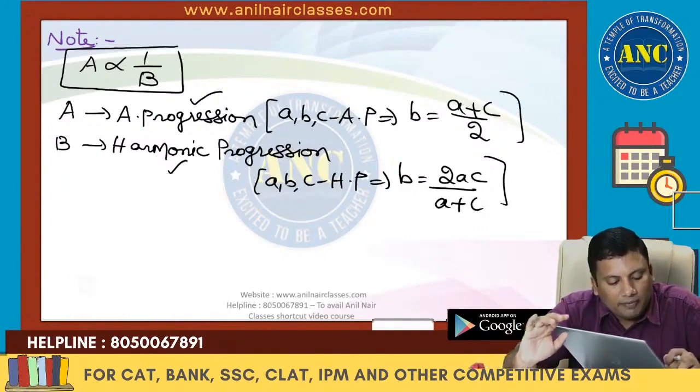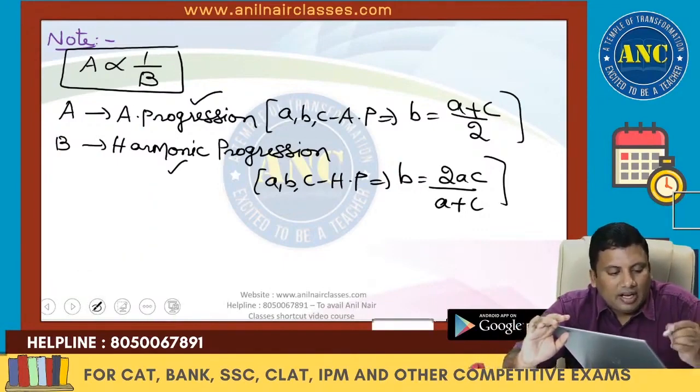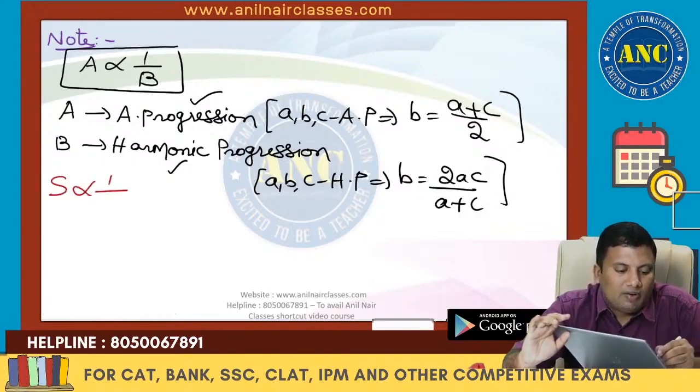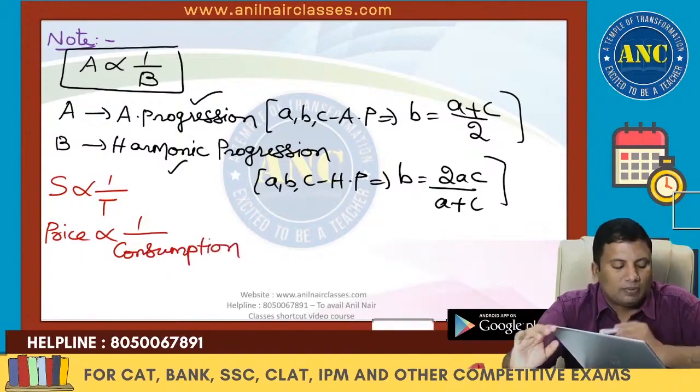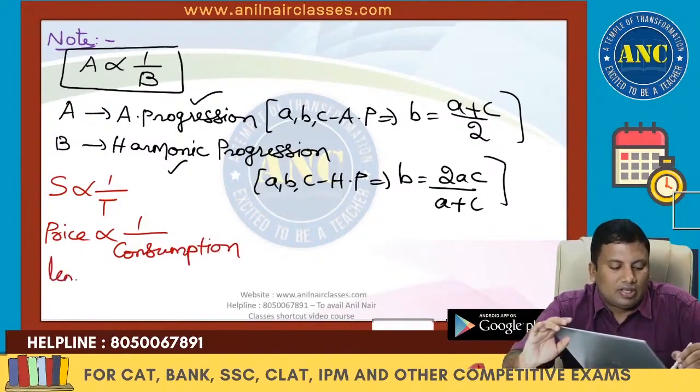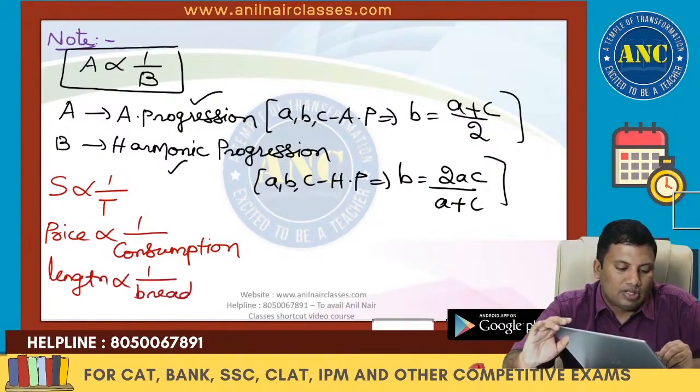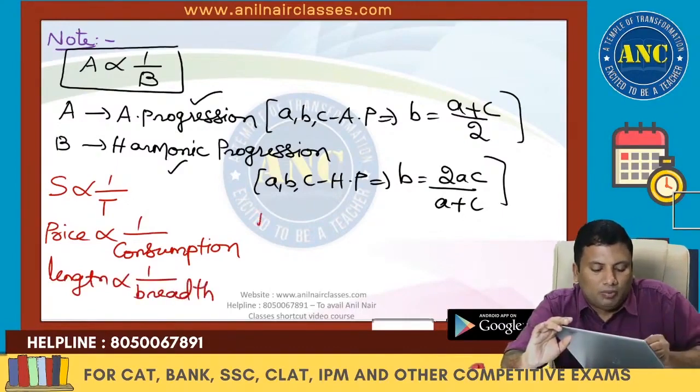For example, speed is inversely proportional to time. Price is inversely proportional to consumption. Length is inversely proportional to breadth.